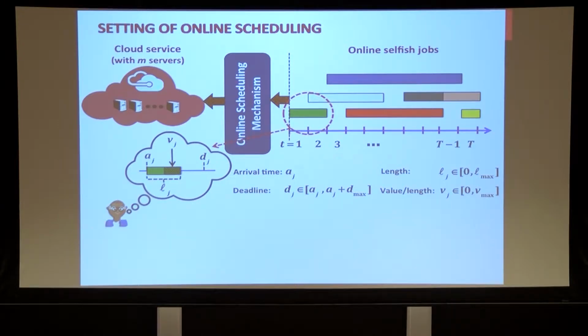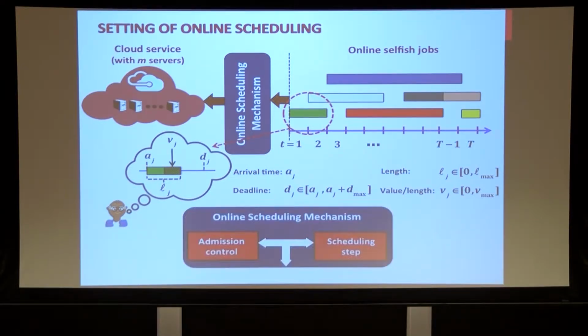We are interested in a regime where these parameters are upper bounded by constants, and T, the time horizon, goes to infinity. Now, what is an online scheduling mechanism? It has 2 steps, an admission control and a scheduling step. A job reports its parameters to the mechanism, and either gets rejected by the admission control or gets admitted. Once admitted, the scheduling step assigns the job to a subset of time units called the allocation, tau j, and charges the job with some non-negative payment pj.